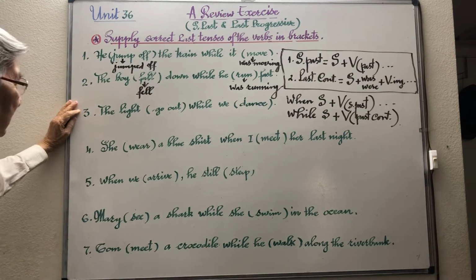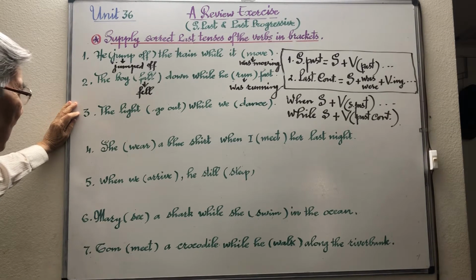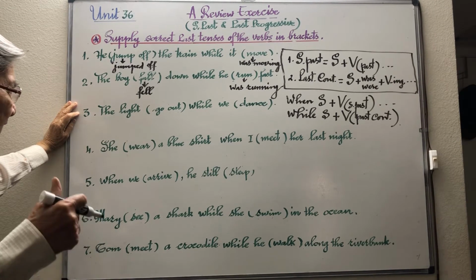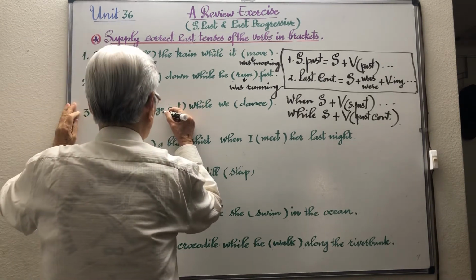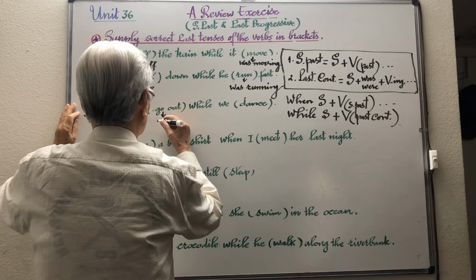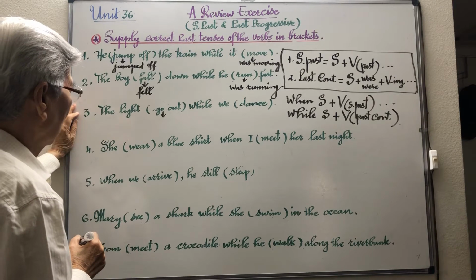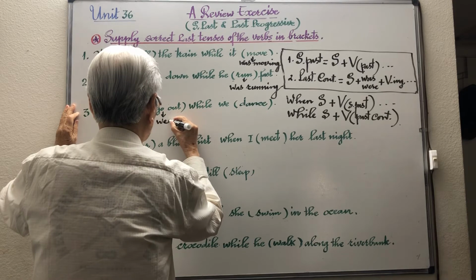Number three: the light go out while we dance. Go out over here expresses a flash action, so simple past. The past of go is went.